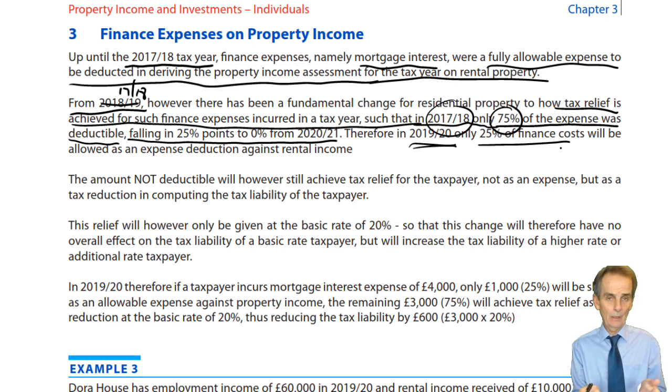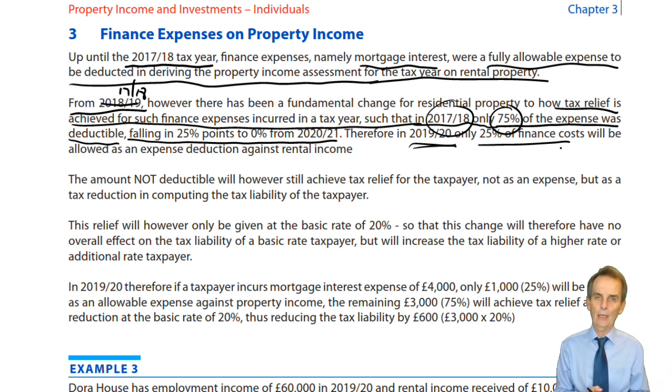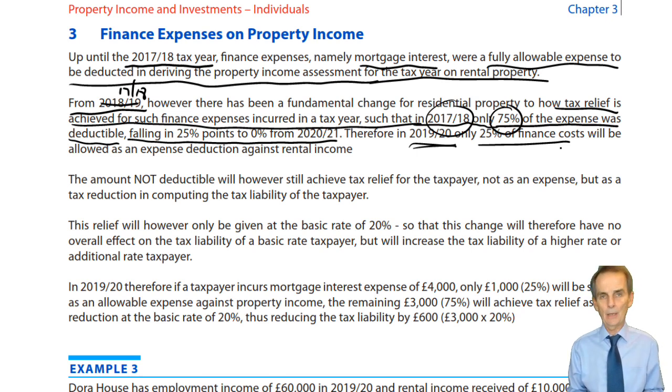So when you look at the lecture for last year, it will show 50% as the amount of finance expense on property income that will be allowable. That has now dropped to 25%. And obviously, you can work through the same examples using these examples for our particular year. There is just one change to what will be said and seen in terms of the lecture.